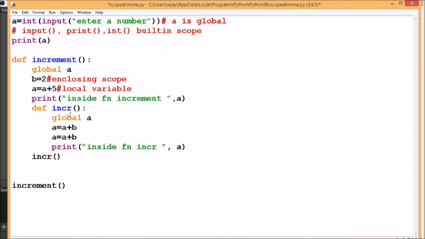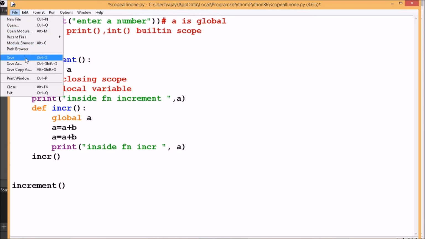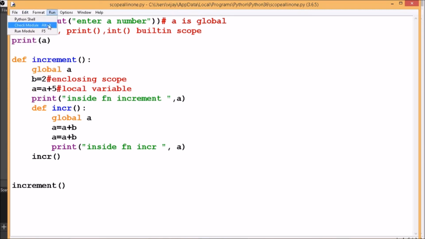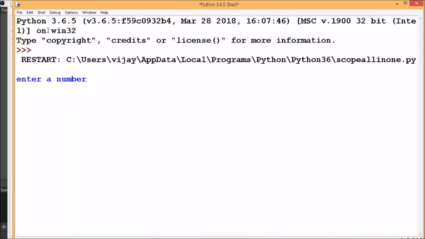So by using the keyword global, we can access the global value for the variable. Now if I enter the value 20, after incremented by 1 in function increment, I will get the value 25, and the value 2 will get incremented to 25 2 times, so we will get the answer 29 in a